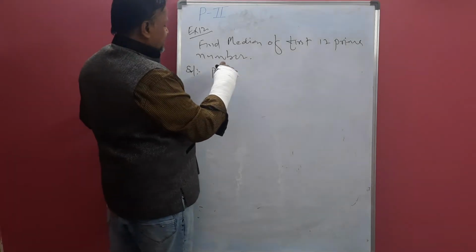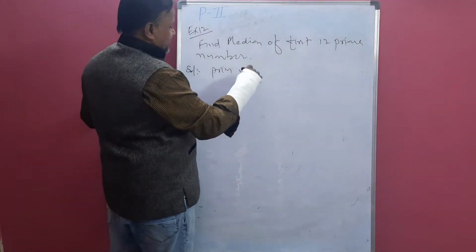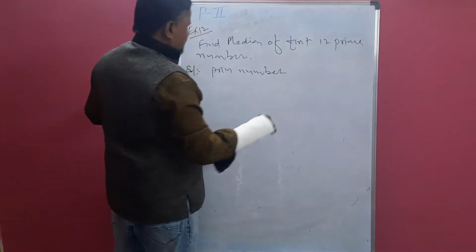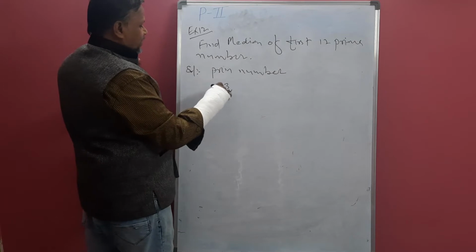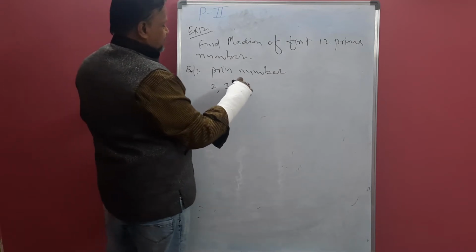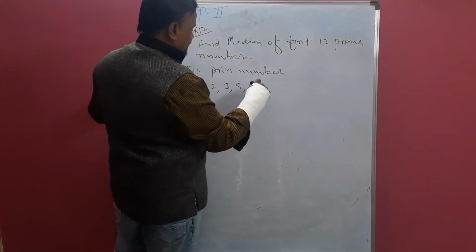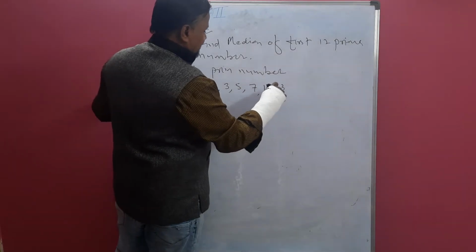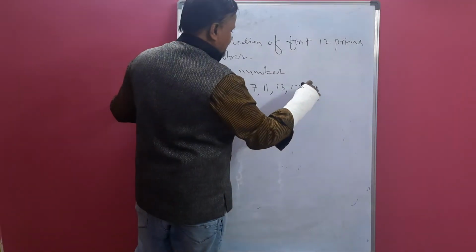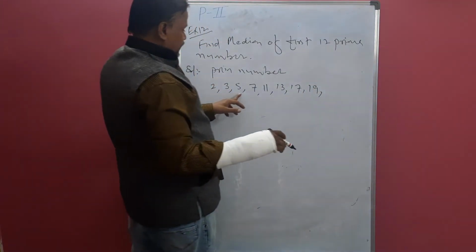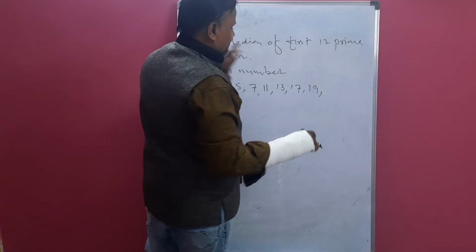Prime numbers: 2 is a prime number. 3 is a prime number. 5 is the next prime number. 7, 11, 13, 17, 19.